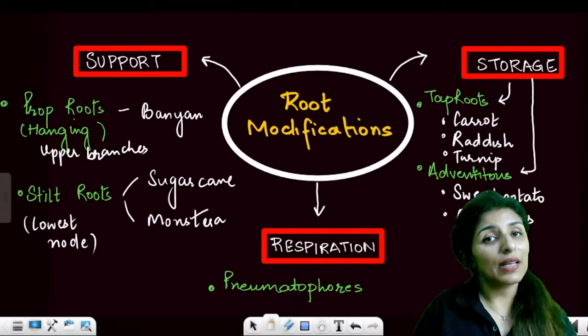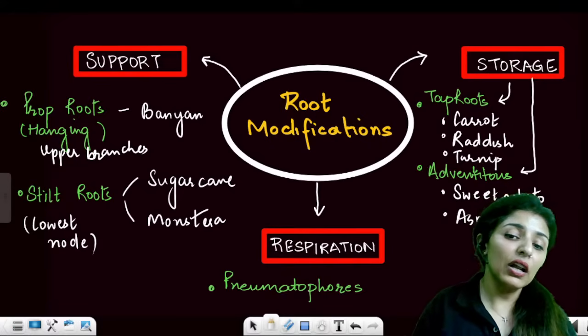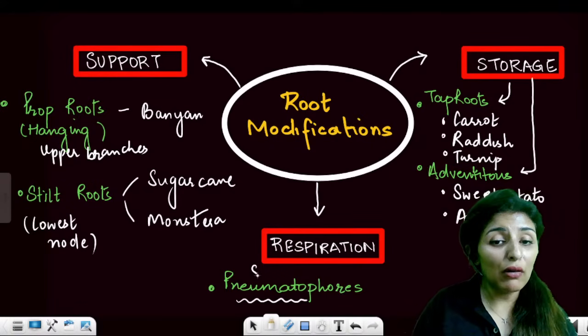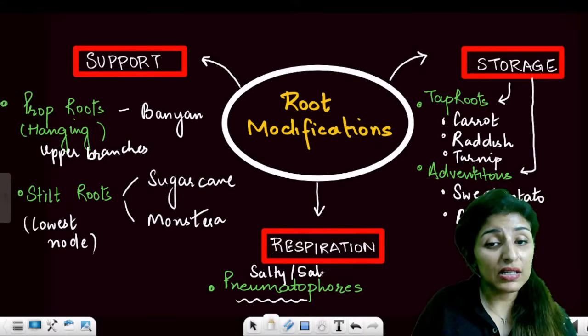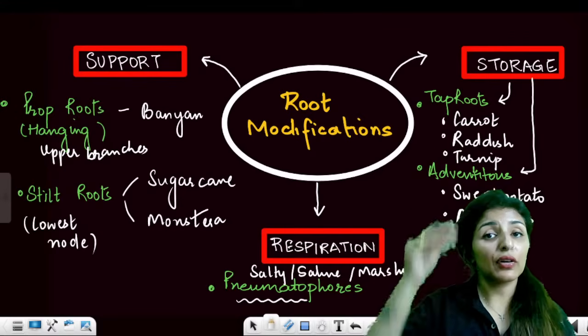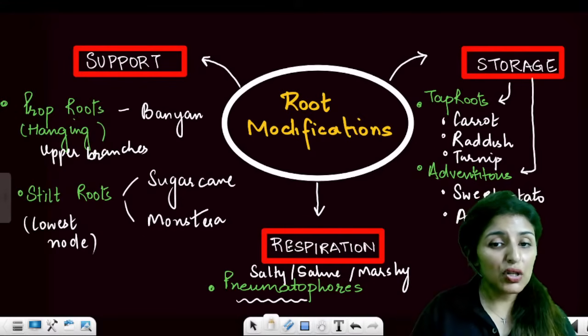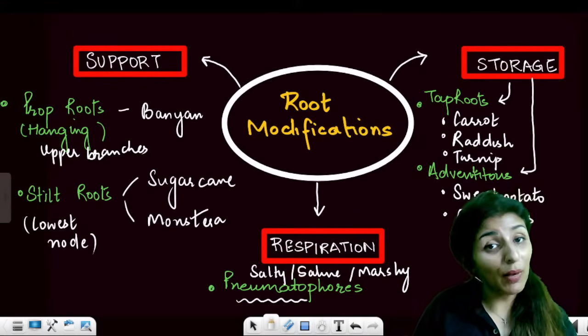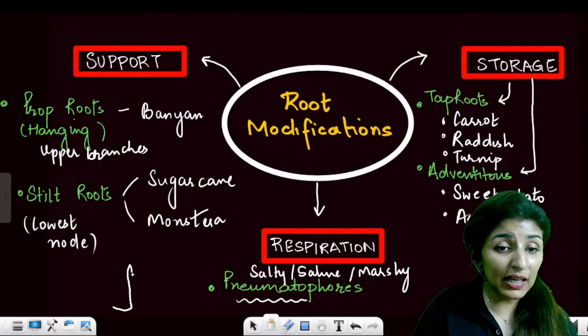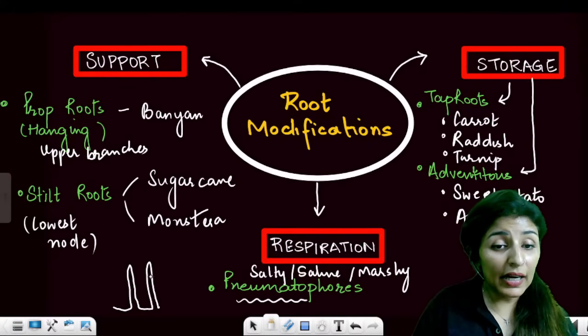Now coming to the respiratory roots. Respiratory roots, also known as pneumatophores, are only found in saline or marshy conditions where it is very difficult for air to get into the soil. These roots come out of the ground and have special holes on them.